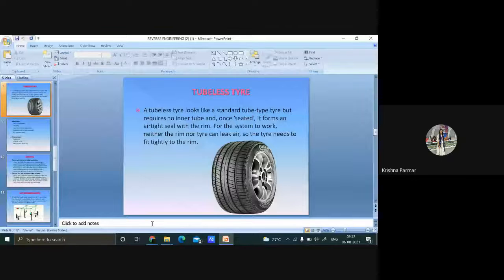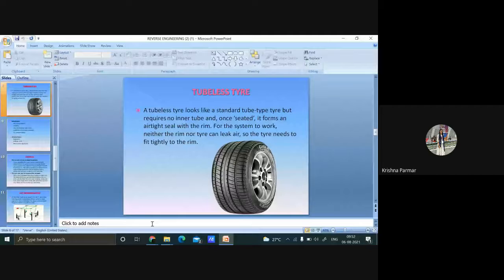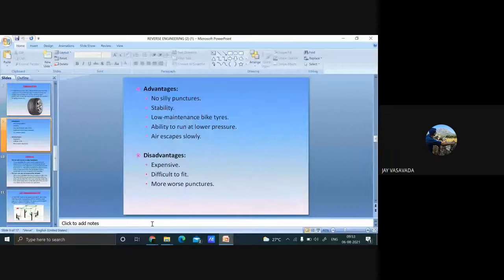Okay, so just give me the difference between the existing and this version. Ma'am, the existing tubeless tire has the disadvantage of high cost, and the punctures in this existing version are very hard to repair.